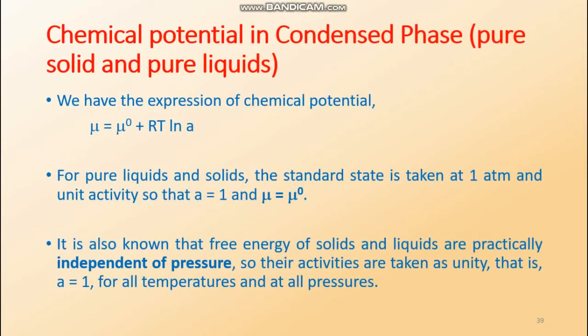So first of all, chemical potential in the condensed phase. Condensed phase means the pure solid and pure liquid phase. So we already have the chemical potential expression, which is mu equals mu 0 plus RT ln A. A is the activity. Now for pure liquids and pure solids, the standard state is taken to be at 1 atmosphere pressure, and the activity at standard state should be 1. If A is put as 1, then this whole part becomes 0, and in that case mu becomes mu 0. So mu becomes equal to mu 0.